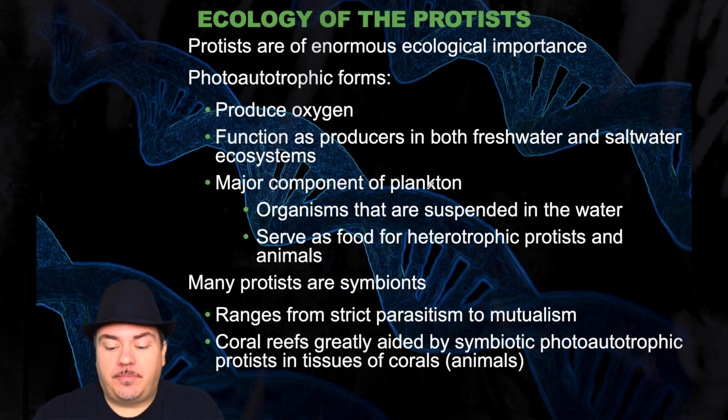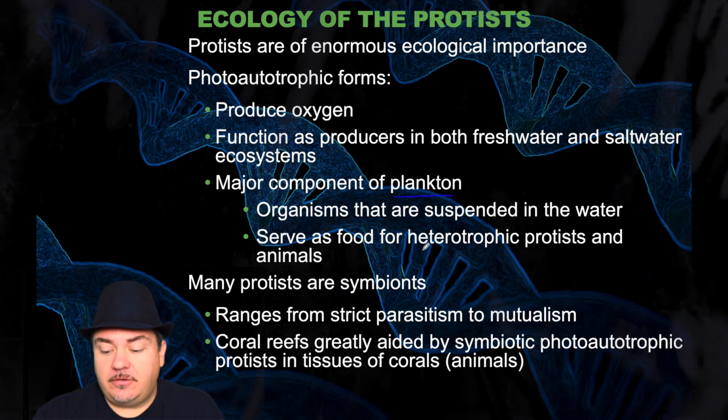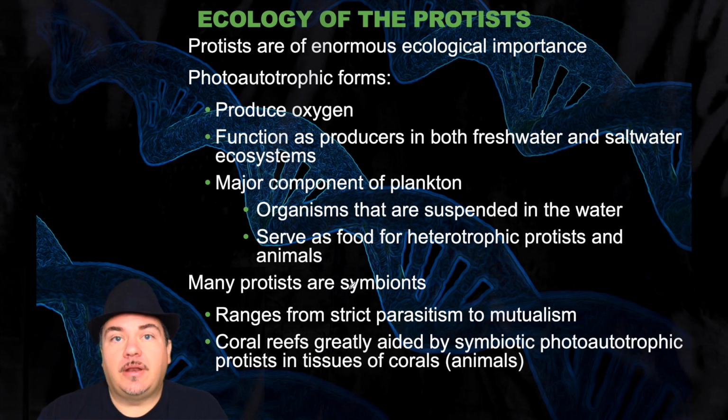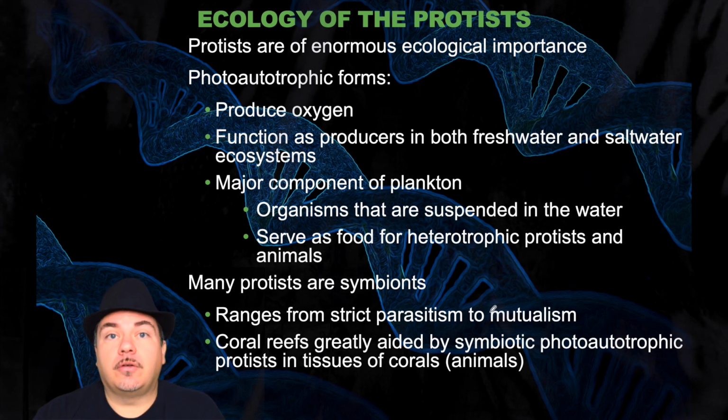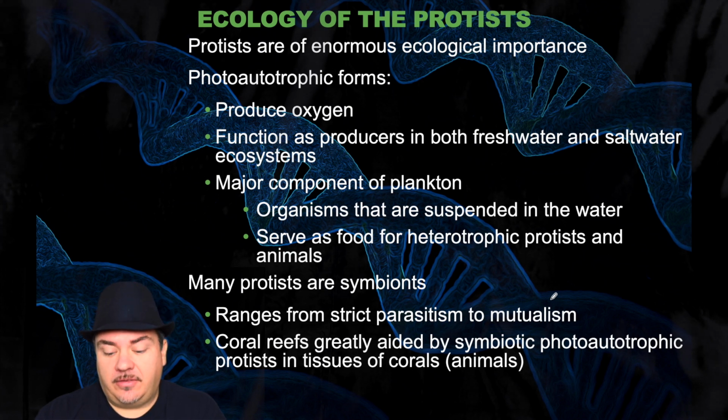They're also a major component of plankton, which are organisms that are suspended in the water, and they serve as food for the heterotrophic protists and animals. Many protists are also symbiotes. They can range from strict parasites to mutualism. Coral reefs, for example, are greatly aided by symbiotic photoautotrophic protists in the tissue of corals. So in coral reefs, the corals are animals, but living inside those animals, inside the corals, you have photoautotrophic protists, which are benefiting those corals.